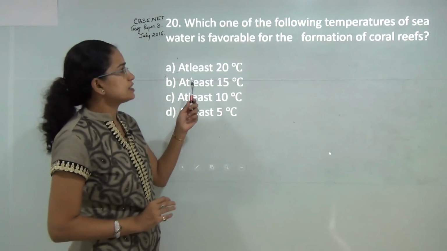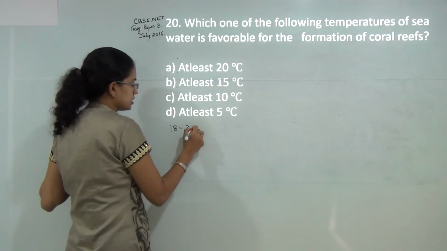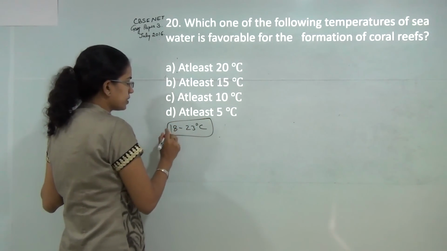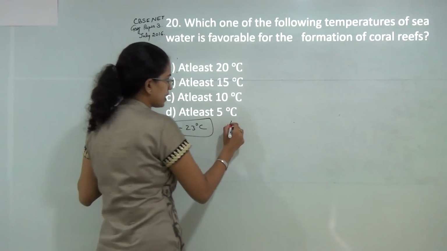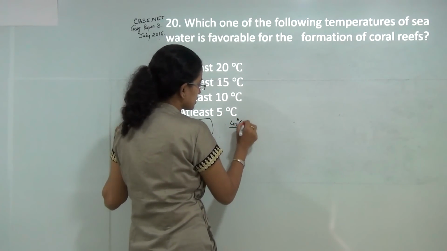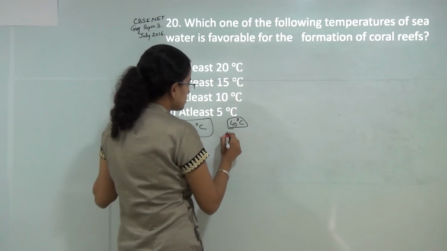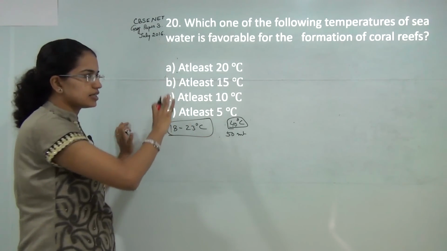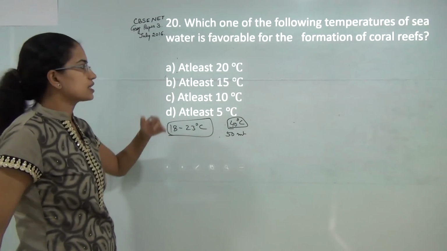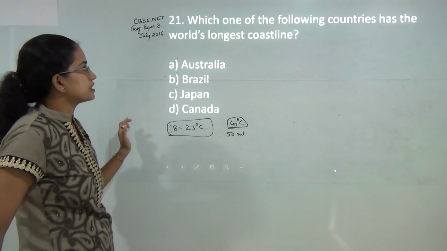Next, the best favorable temperature for formation of corals is 18 to 23 degrees Celsius. Below it and above it, very few corals can survive. Some of the corals, however, survive at a temperature of up to 40 degrees Celsius, but that's a rare breed in tropical areas. And corals can also not grow below a depth of 50 meters. So that is something general that is asked about coral reef. In the class on coral reef, you have the details. You can go there and have a detailed understanding of this concept.